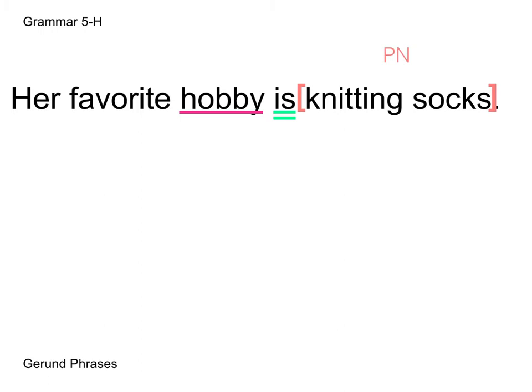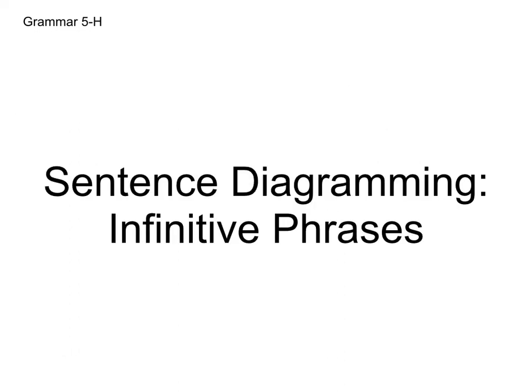And then of course we separate out that phrase from the sentence, knitting socks, and we know that knitting is an action verb. Socks is receiving the action of the gerund, making it a direct object. Once again, go slow, analyze what the verbs are doing in that sentence, and you'll do just fine in this booklet. Now let's get into sentence diagramming, first with infinitive phrases.